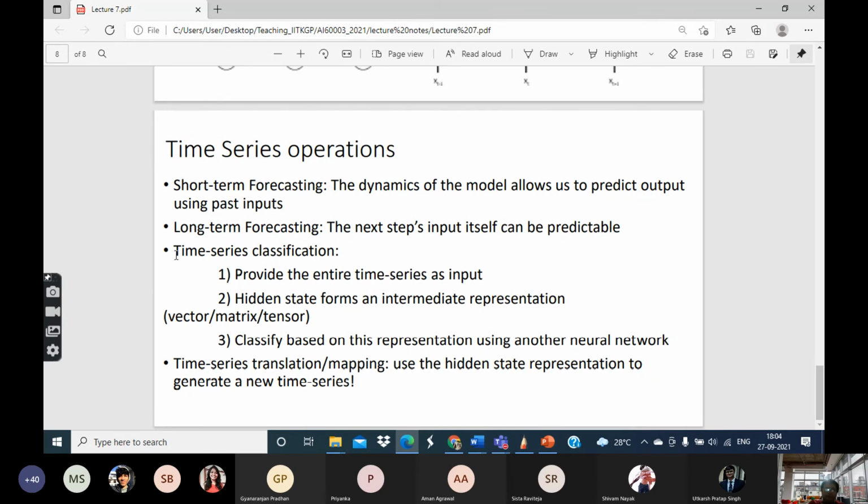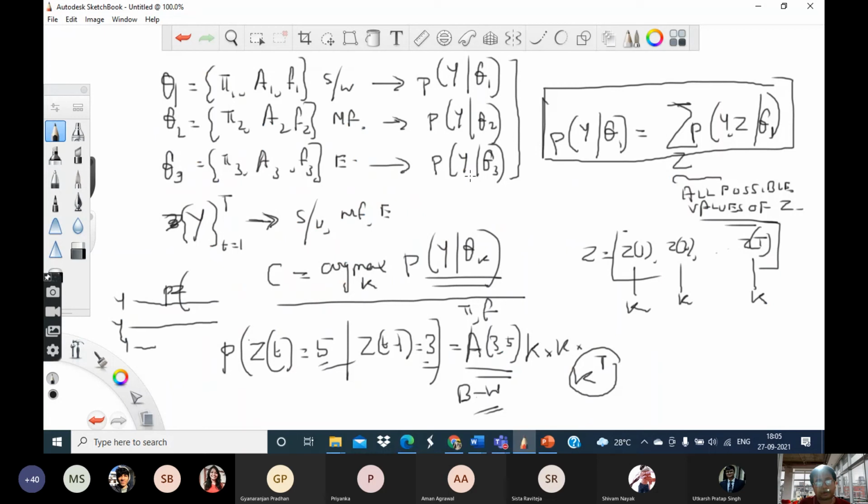Another problem we can tackle using these models is time series classification, as we discussed earlier. Suppose you are given a number of time series, and each time series has a particular label. In the example we gave here, the inputs are the labor market status of different persons, and based on that you have to classify which sector they belong to. So this is a classic example of a time series classification problem.